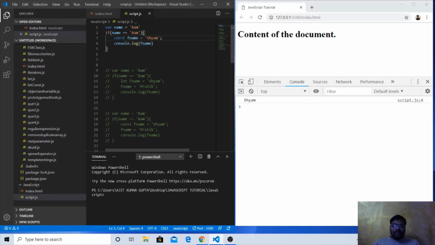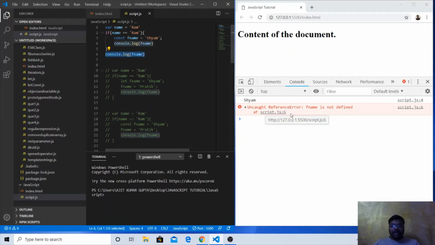And this time, rather than using let, we are using const. So const fname, a new variable with fname, and the keyword is now const. As we used let in the last example, we are using const here. Const fname equal to Syam, console.log fname, and now we are doing the same console.log outside the if block. The same thing happens as with let. We get the value for the first console.log, but the console.log outside the if block throws an error: Uncaught ReferenceError, fname is not defined.